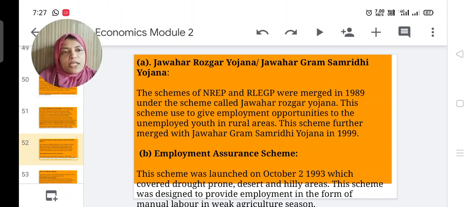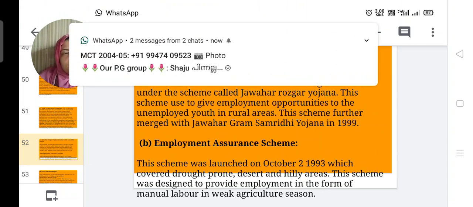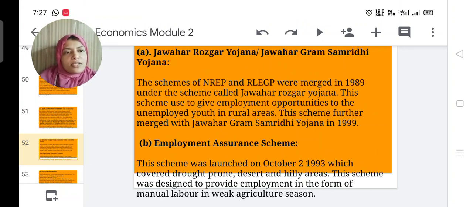Next scheme is Employment Assurance Scheme. This scheme was launched on October 2, 1993, which covered drought-prone, desert and hilly areas. This scheme was designed to provide employment in the form of manual labor in the weak agriculture season. We know agriculture mainly depends upon the season. During the off season, by this scheme they will get employment opportunities.